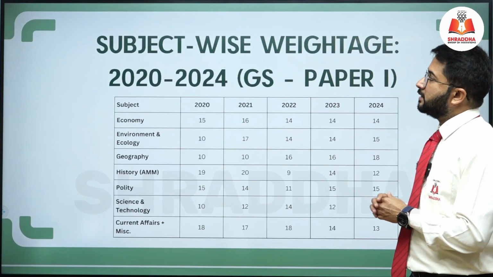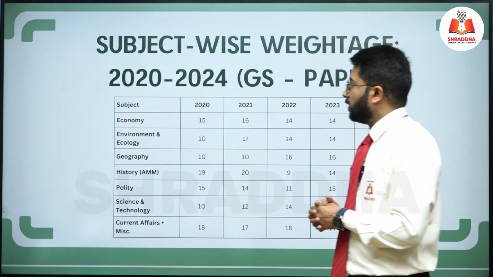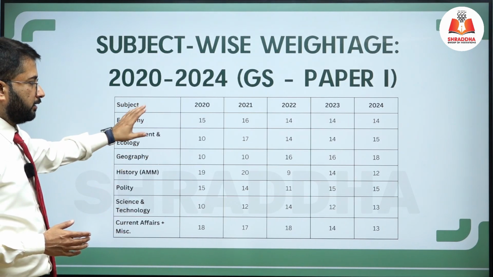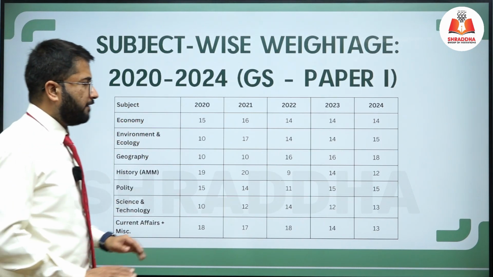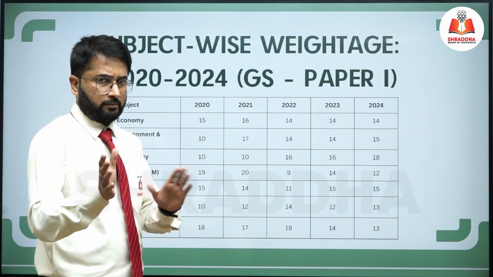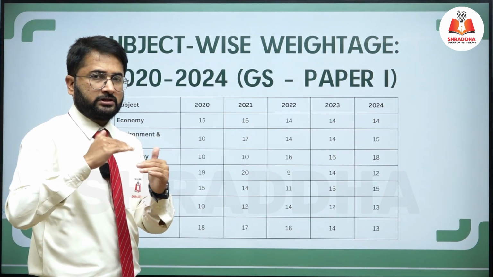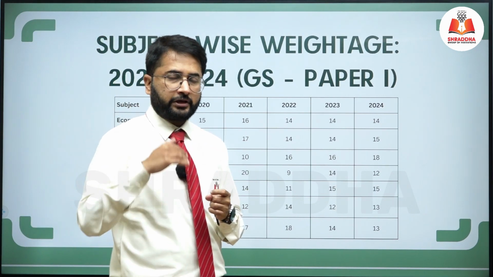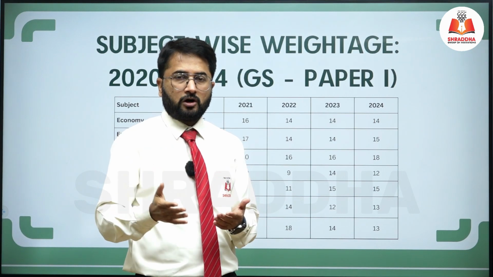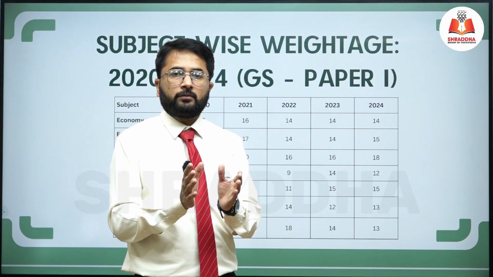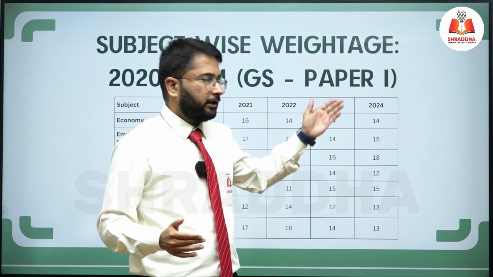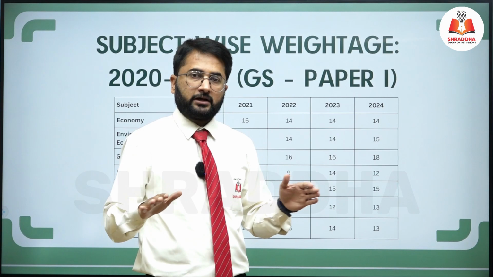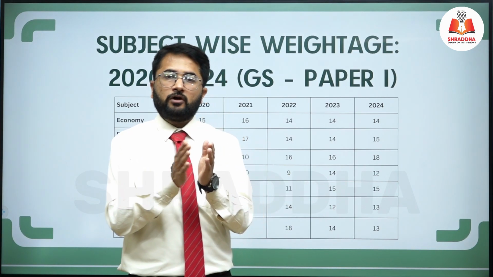If you look into the subject wise weightage of GS paper 1, you will realize one thing, that the weightage of the subjects is equally distributed. I will not say completely equally distributed, but somehow they are trying their best to distribute the subjects equally, so that no subject gets some extra advantage, or some people with a particular background get some extra edge. So they try to divide the entire paper into different subjects, so that most of the time equal weightage is given.